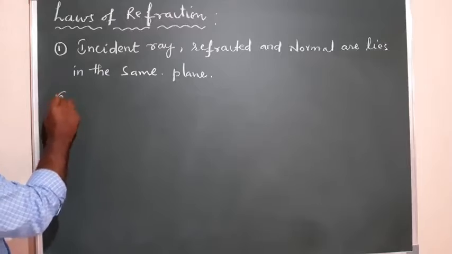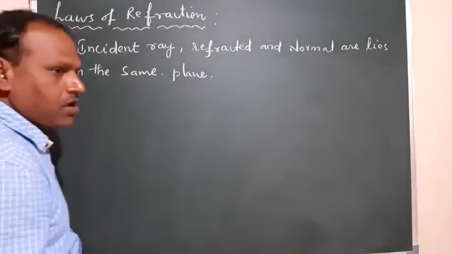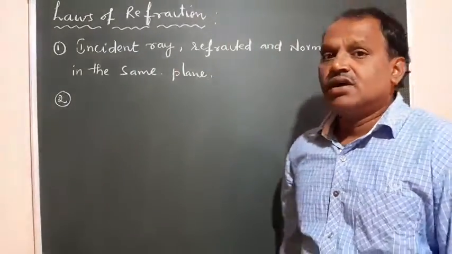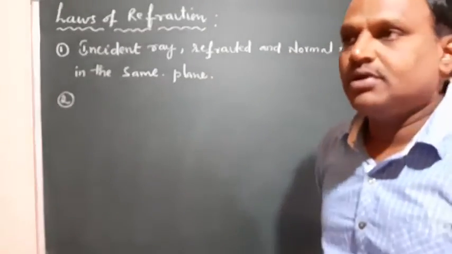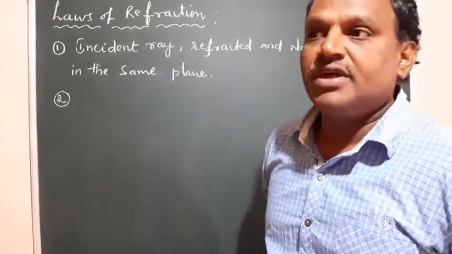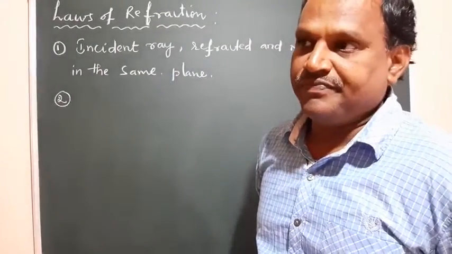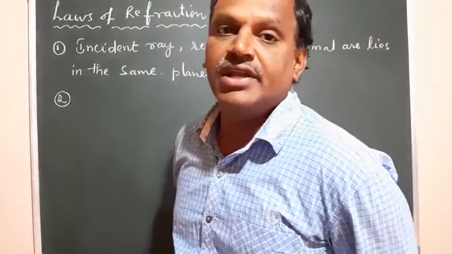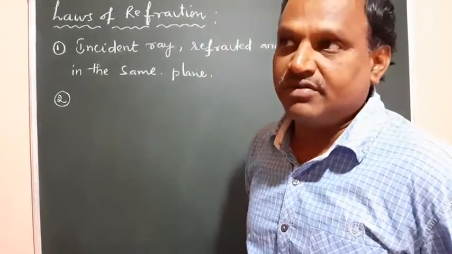and the second one is the important one. That is the product of the sine of the angle of incidence and the refractive index of that medium. So the angle of incidence and the medium where that incident angle is made, that gives the refractive index.